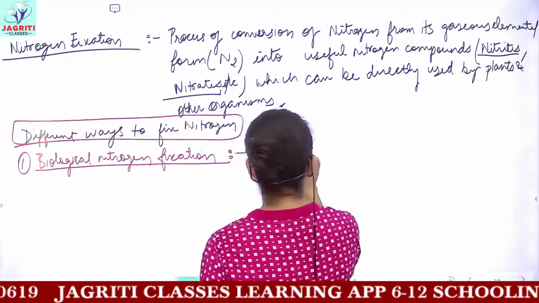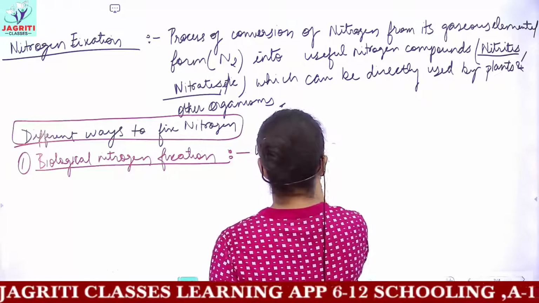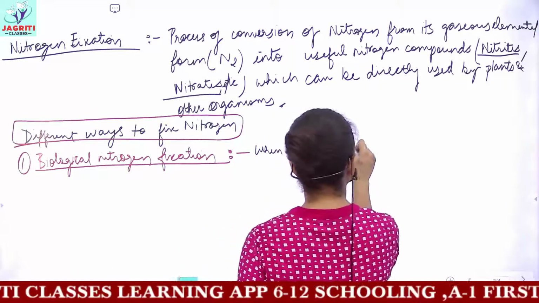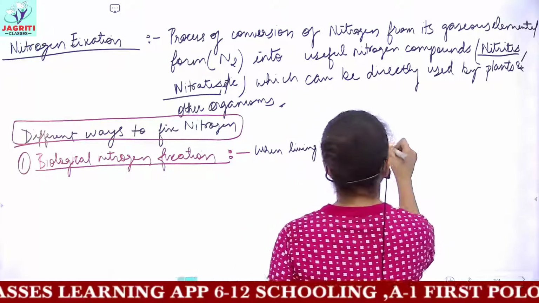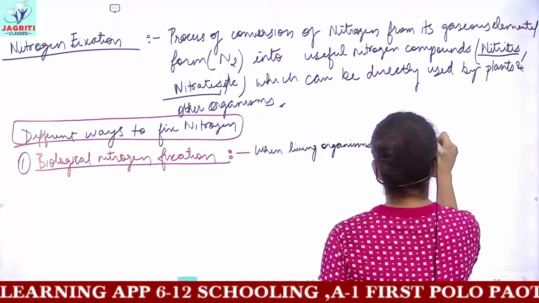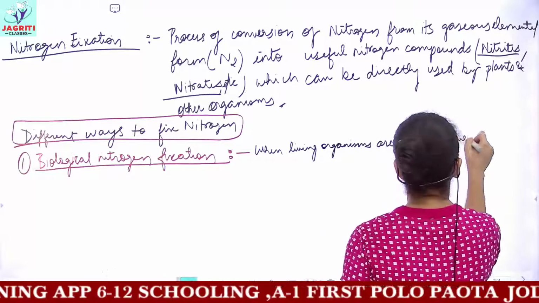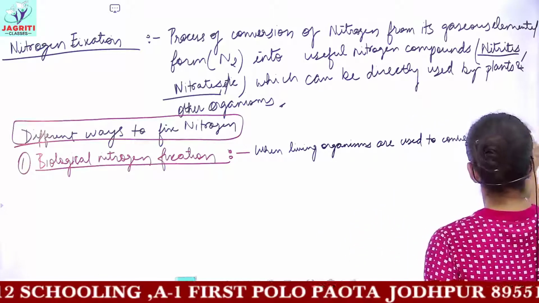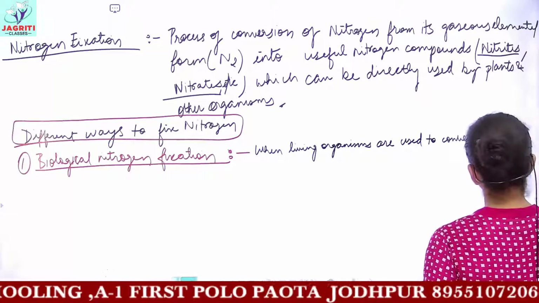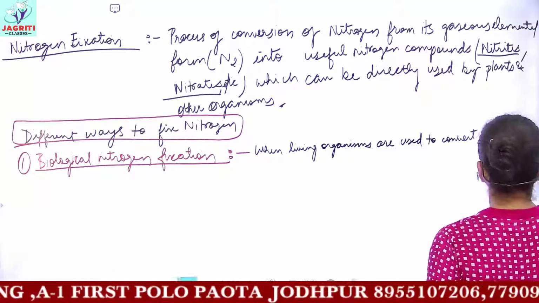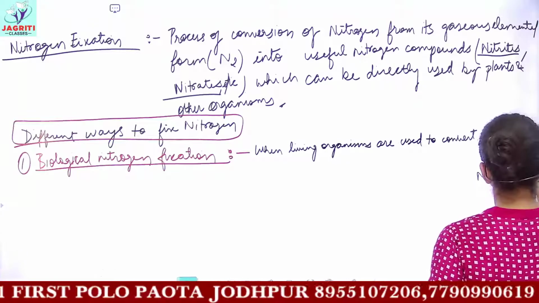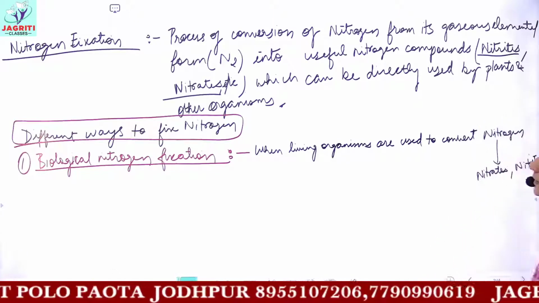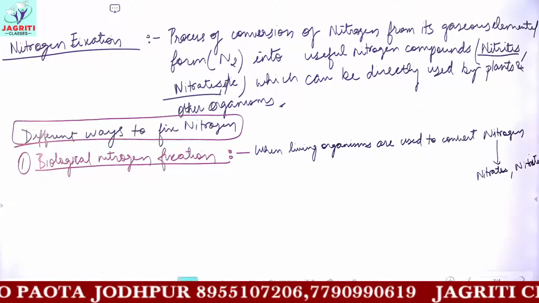So in this process, living organisms are used to convert this nitrogen into useful forms, which are nitrites and nitrates. This is called biological nitrogen fixation.